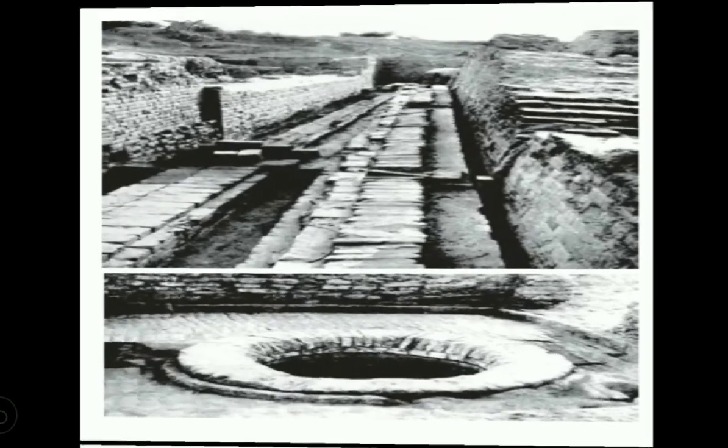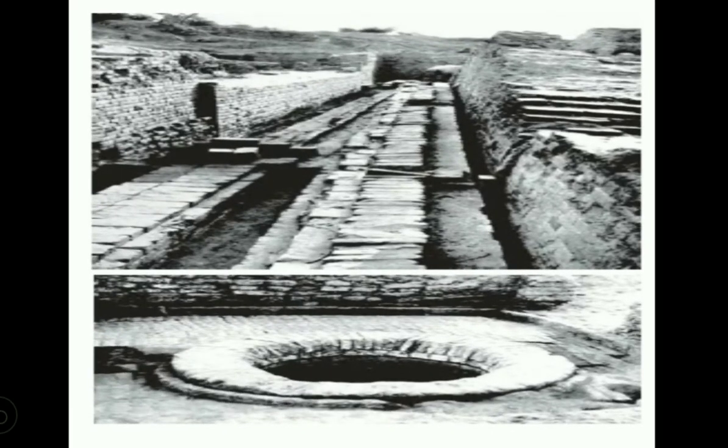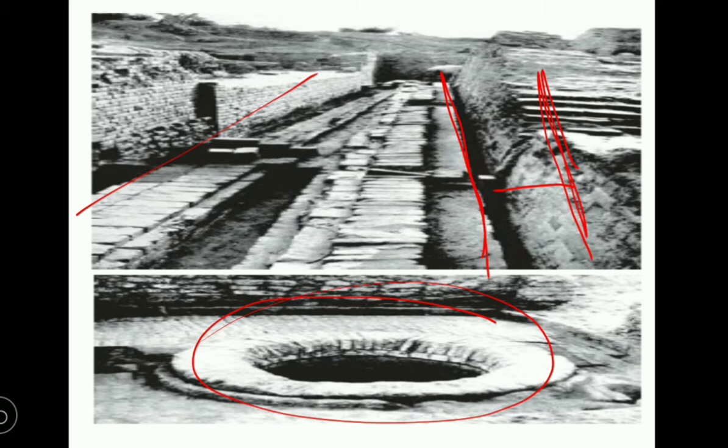And next, this picture depicts that all the houses were constructed on the sides of the roads, and all the houses' drainage water or sewage water was connected with small pipes to a great pipe in the roadside, and after every 10 or 15 meters they had one manhole to clear the drainage.